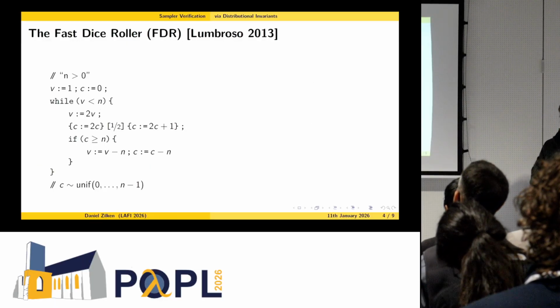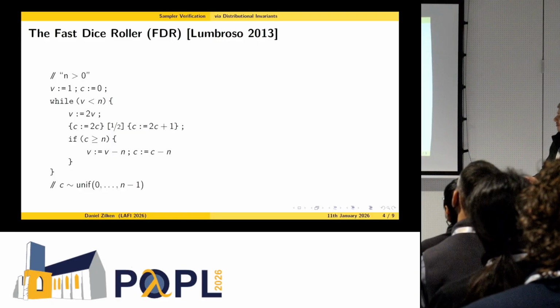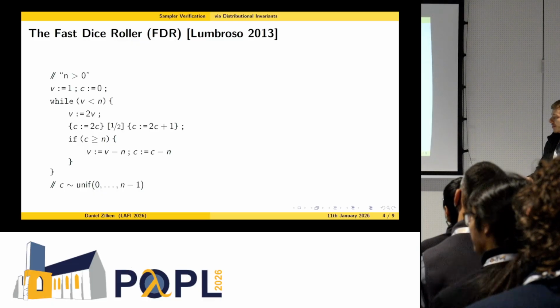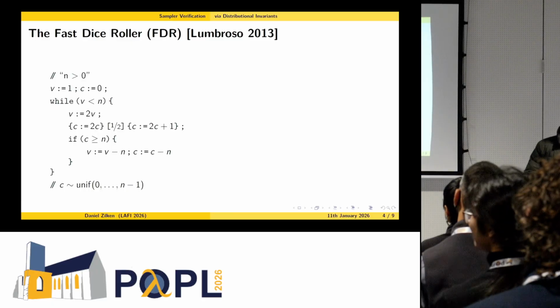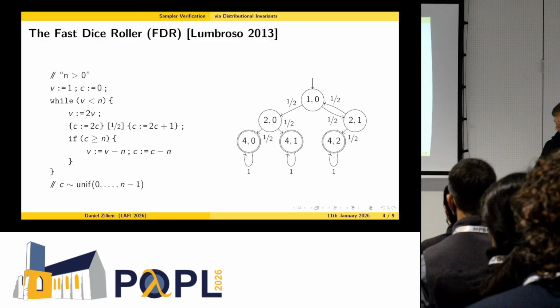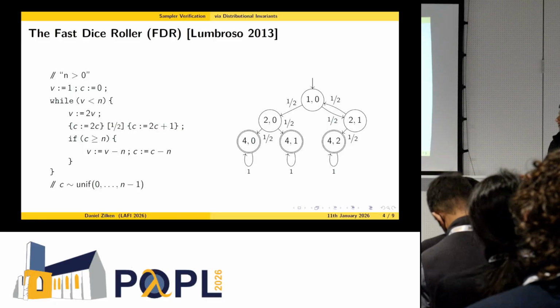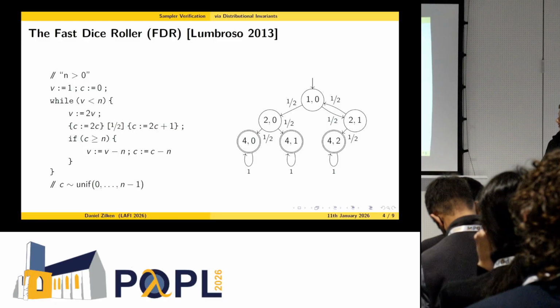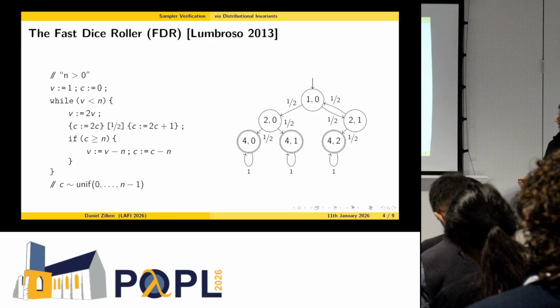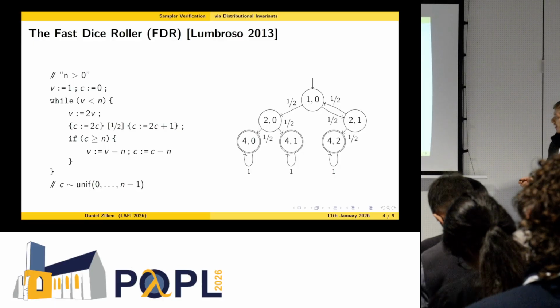And here is the program, the fast dice roller program, introduced by Lumbroso in 2013. It uses a single coin flip inside the loop body, and it computes the uniform distribution for any input n. We can also translate this program into its underlying Markov chain. This is only a part of the Markov chain, namely only the part for the fixed input n equals 3. In general, the Markov chain is an infinite object and has an infinite amount of parts, one for each n as input.